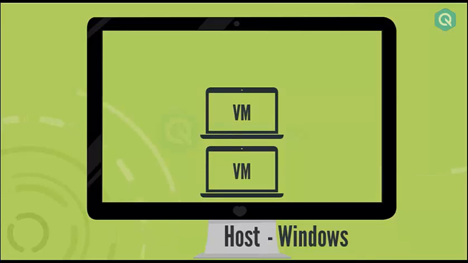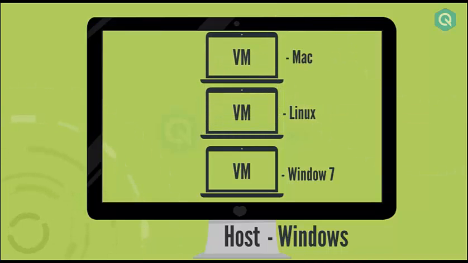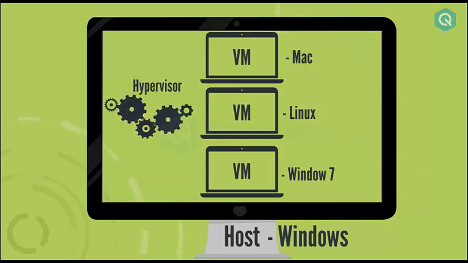Assume you have a single host machine with Windows OS. Now you want to try or test some application on any other version of Windows or another OS like Linux. For this, you can create multiple VMs in your host machine and then run any application as per your need. There is a thin layer of software called hypervisor, which segregates the host from the VM. This hypervisor is responsible for resource distribution and host-VM communication.